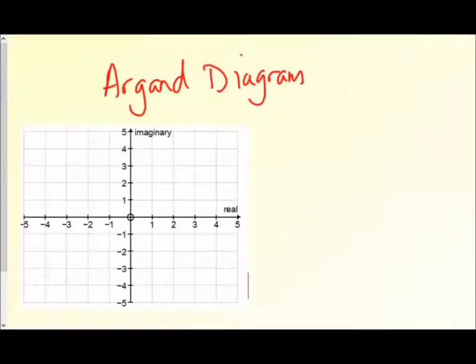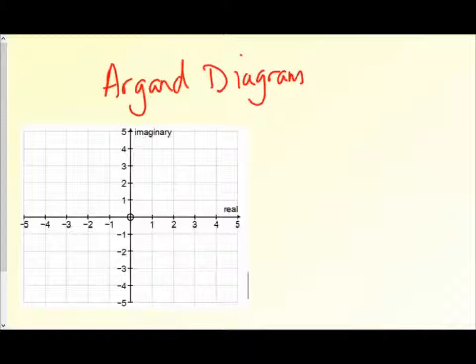Now we tend to call this diagram an Argand diagram, named after one of the mathematicians who developed the idea of representing the complex numbers in this plane in the first place.